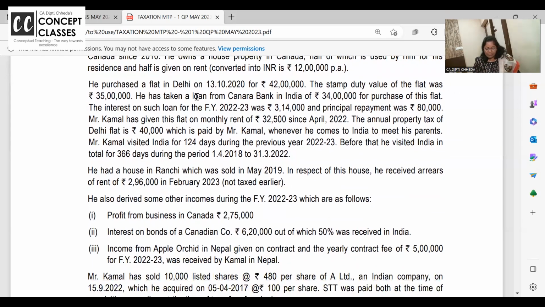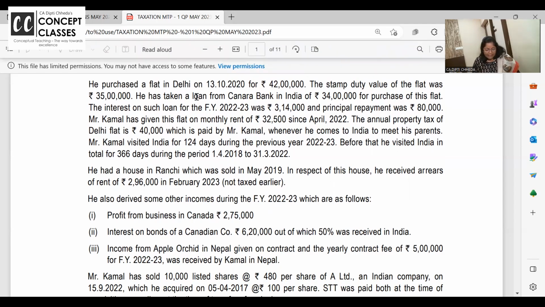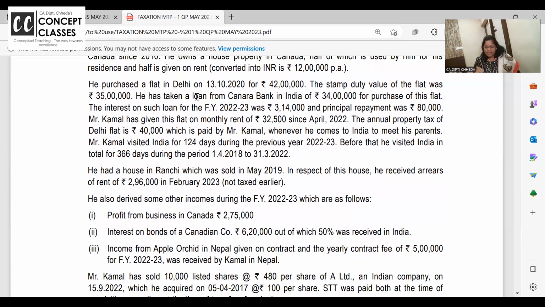Kamal has given the flat on rent at 32,500. If you give the flat on rent at 32,500, then purchase value is of no importance because you're not selling it. Annual property tax 40,000 is paid by Kamal whenever he comes to India. If the municipal tax is paid by the owner, it is allowed, and 32,500 multiplied by 12 will be the rent.